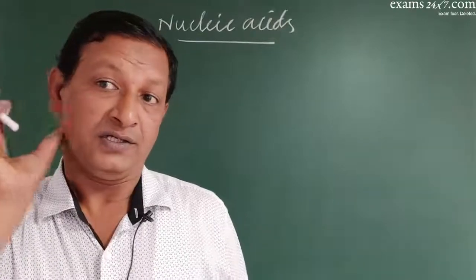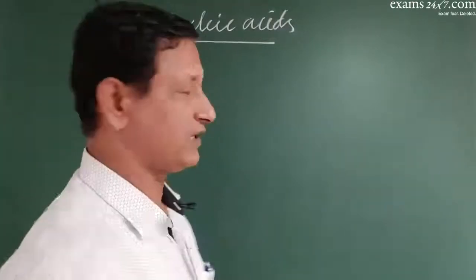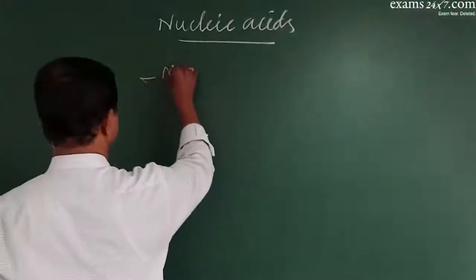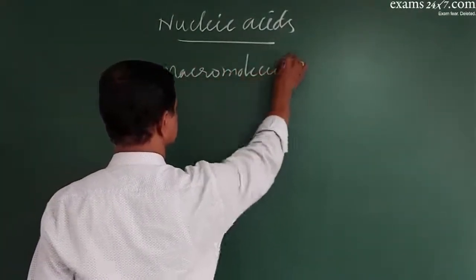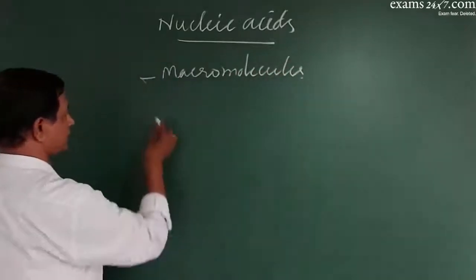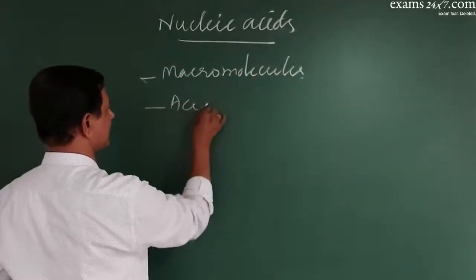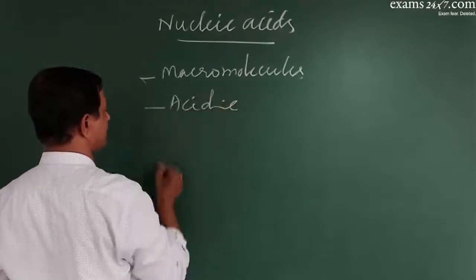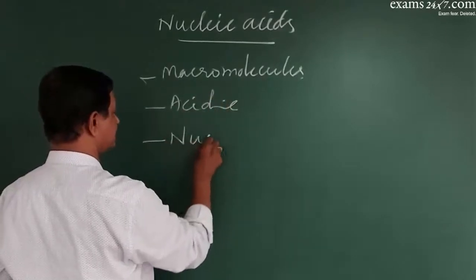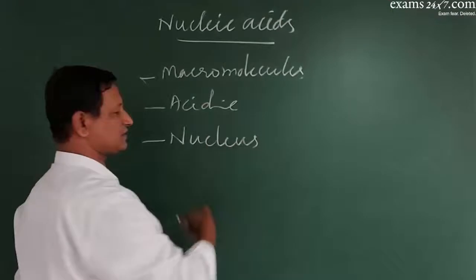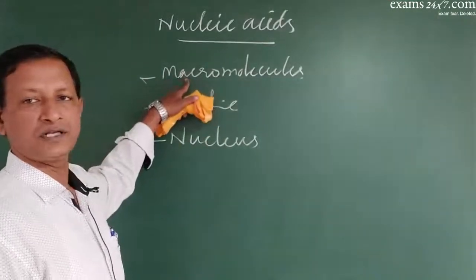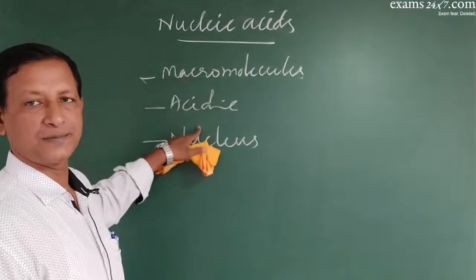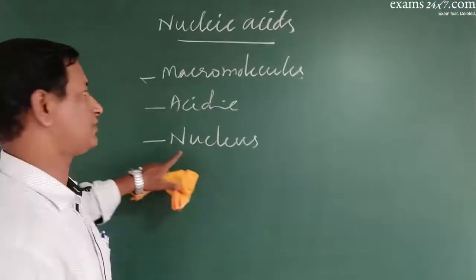Basically, nucleic acids are the biological macromolecules having acidic property that are associated with the nucleus of the cell.